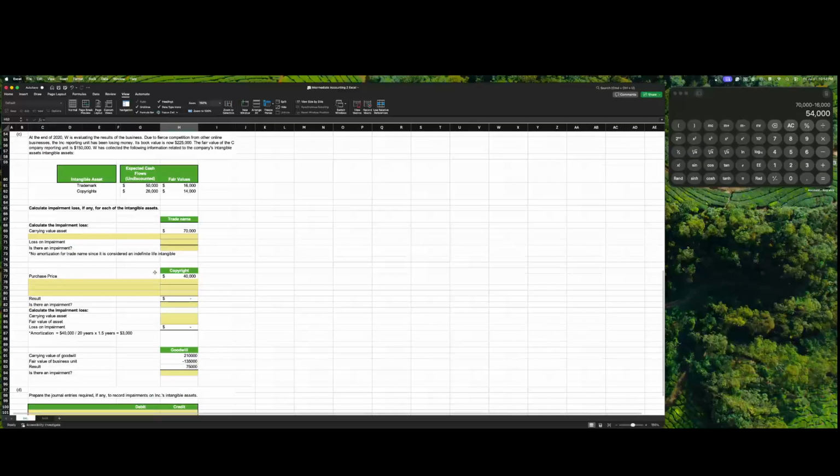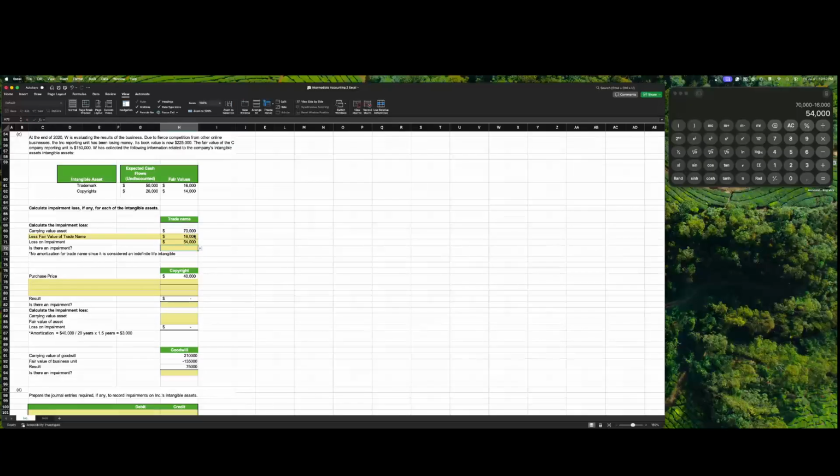So impairment. Calculate impairment of the trade name. Most likely it's going to be the fair value of the trade name. The trade name fair value is $60,000. Is there a loss on impairment?